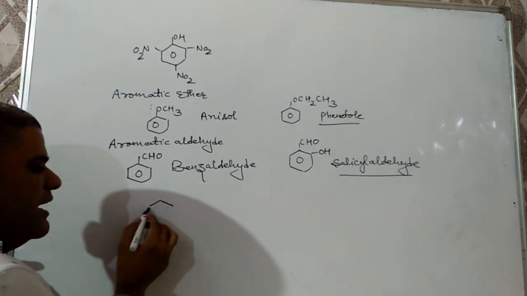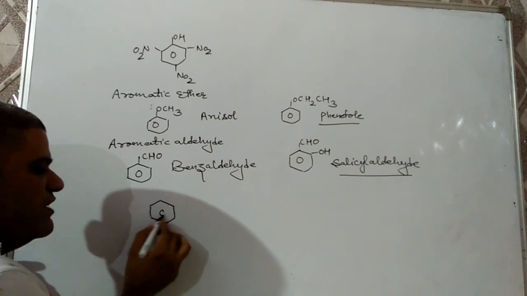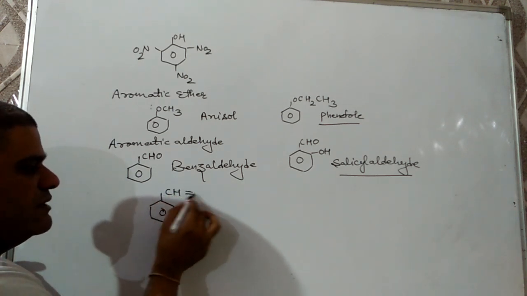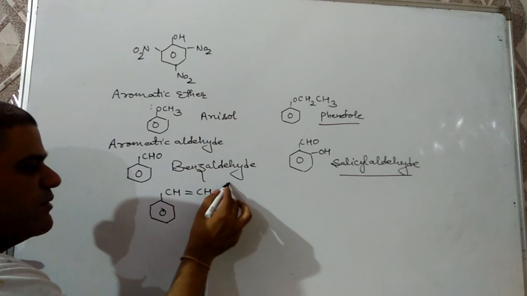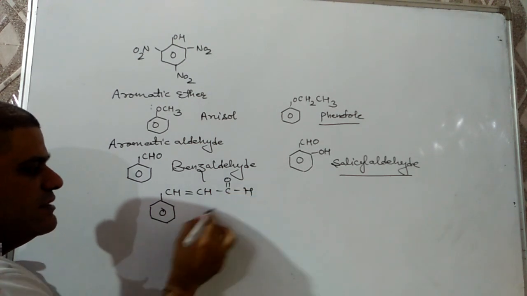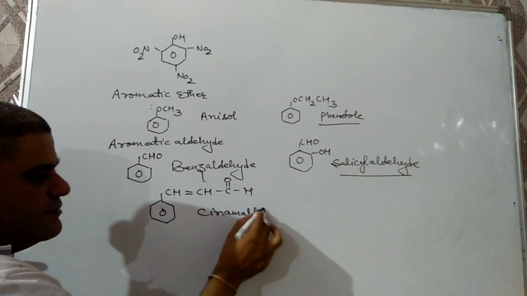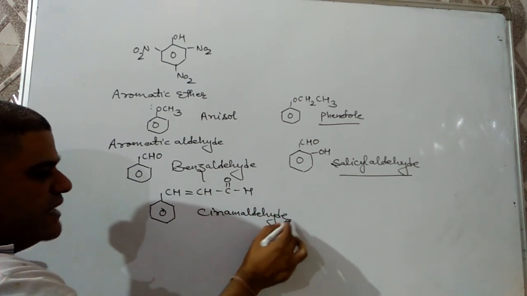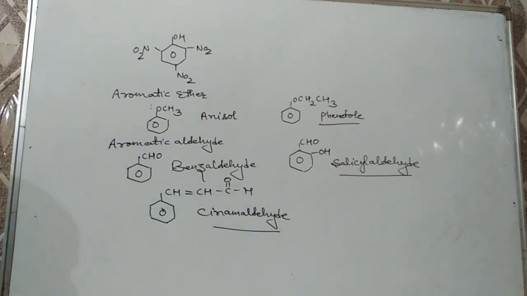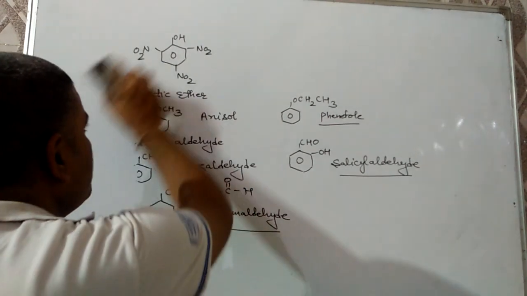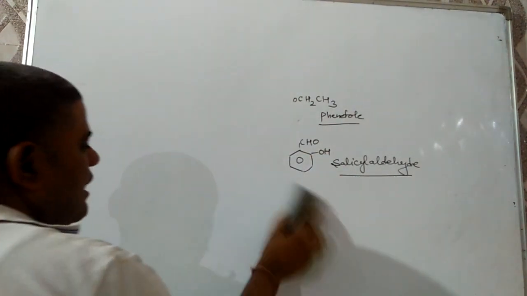And if a phenyl group is attached with a 3-carbon chain having a double bond, then the common name of this compound is cinnamaldehyde, and the IUPAC name will be 3-phenylprop-2-en-1-al.